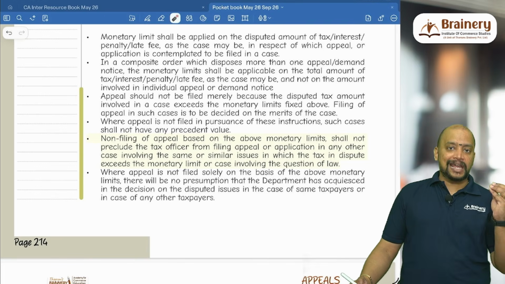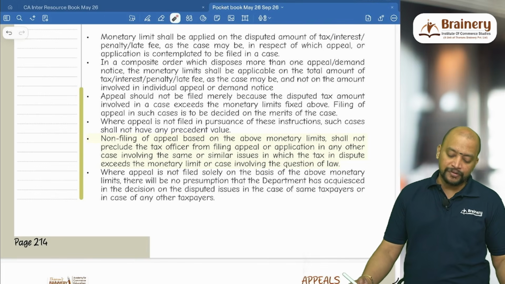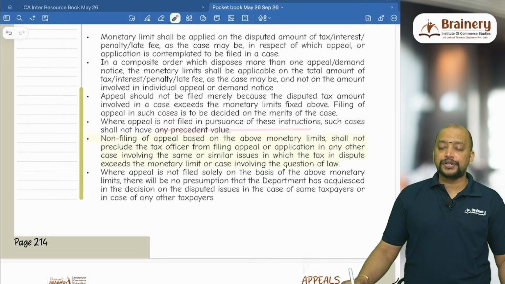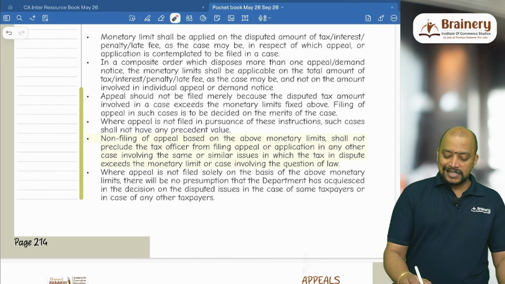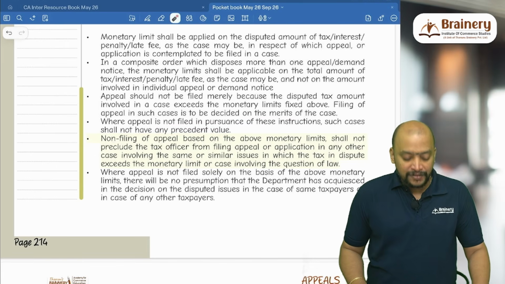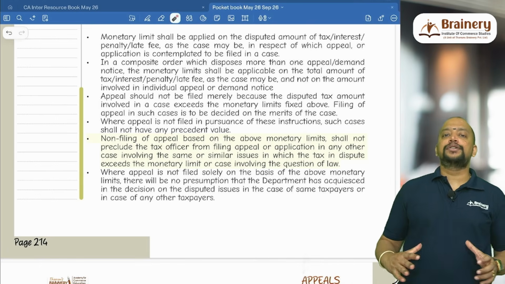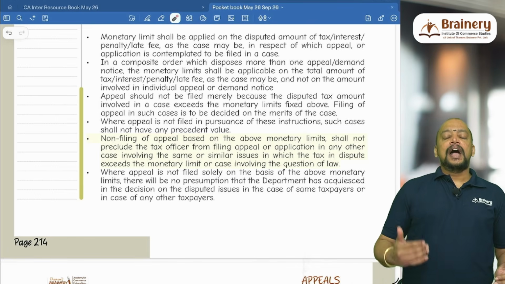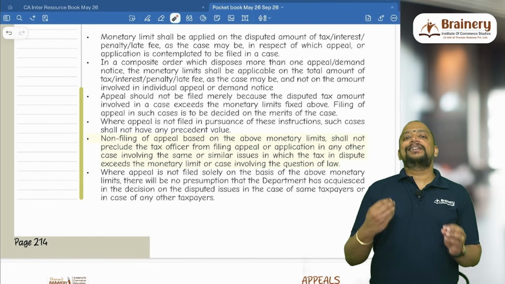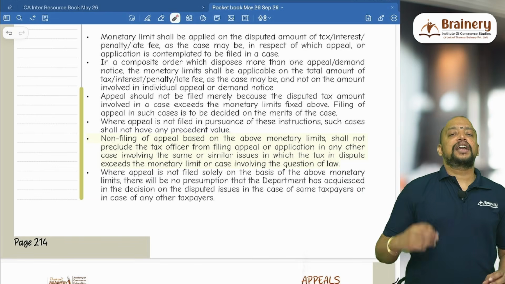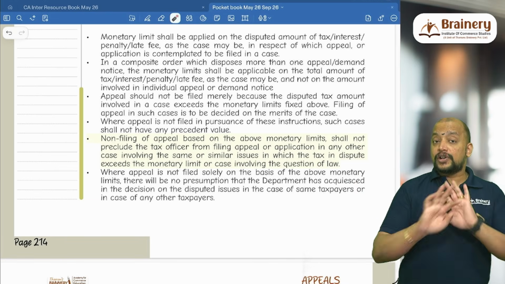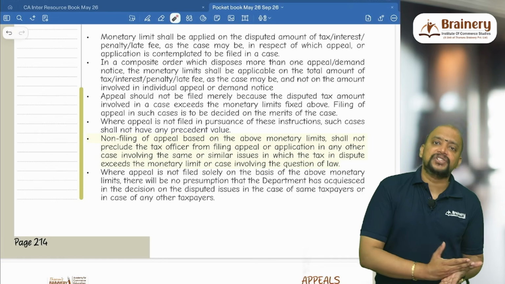So they need to see the case, and based on the merits of the case they need to go for appeal. Where appeal is not filed in pursuance of these instructions, such cases shall not have any precedent value. For example, the department is not agreeing to GST-80's decision and they wanted to go for High Court, but the tax dispute is only 80 lakhs. They cannot go for appeal to High Court. It does not mean they have accepted the decision of the GST 80.